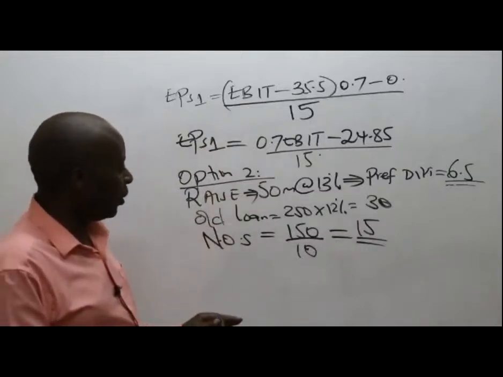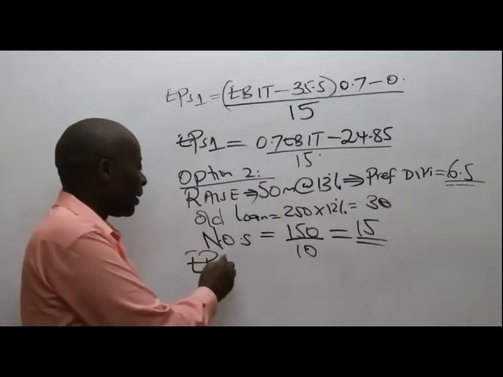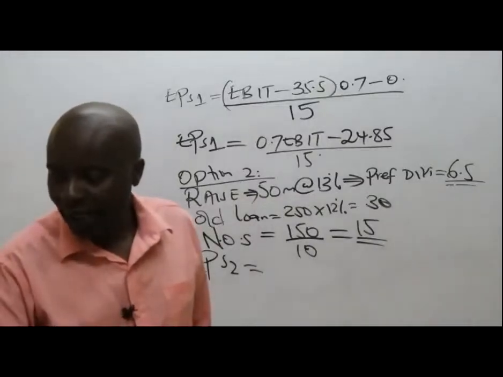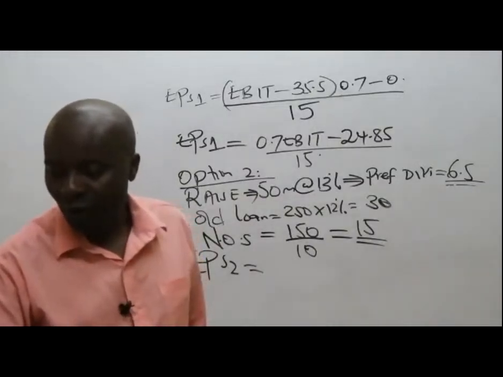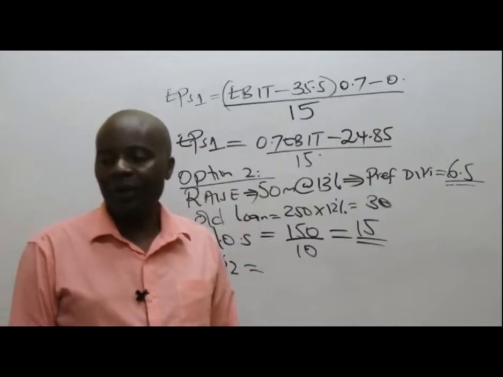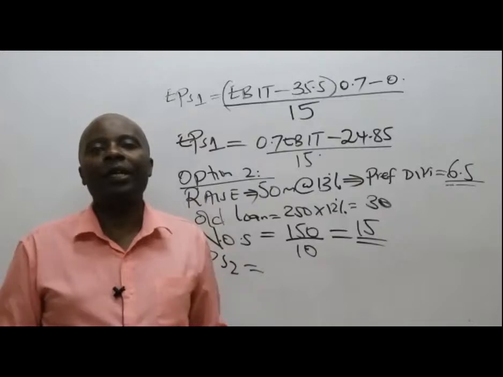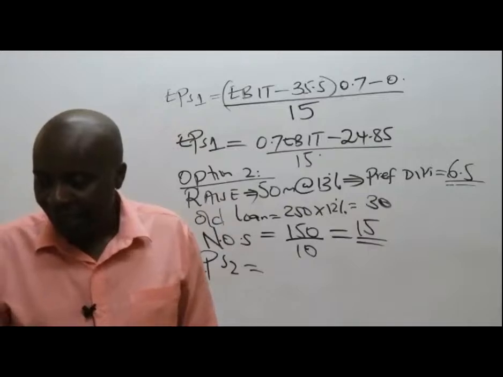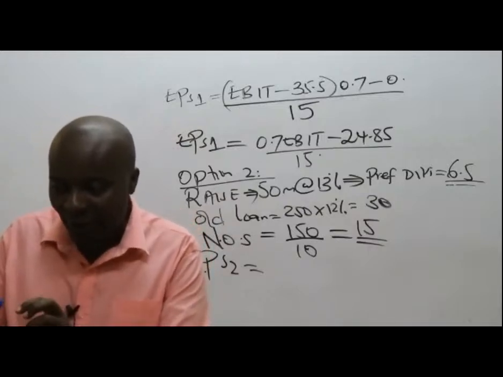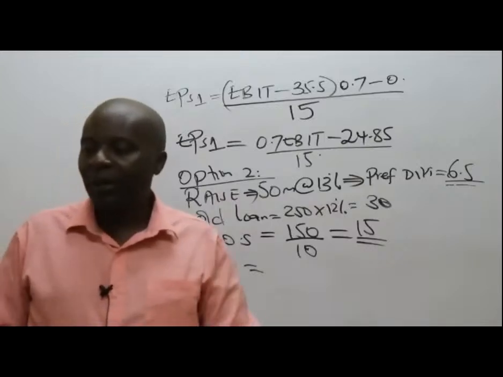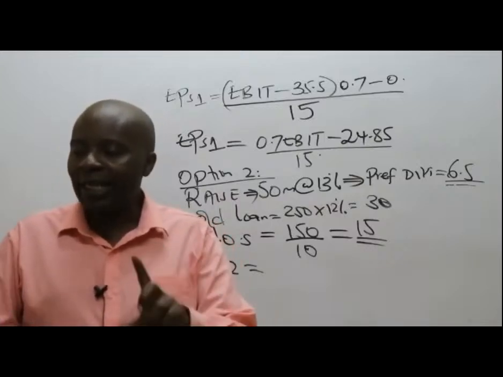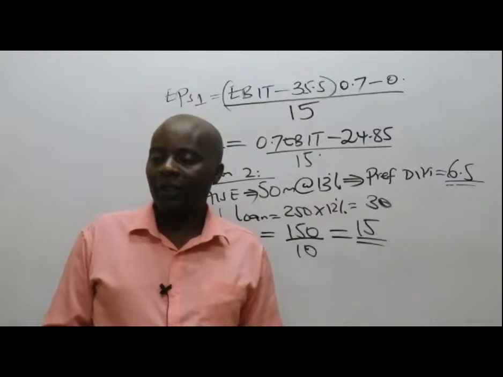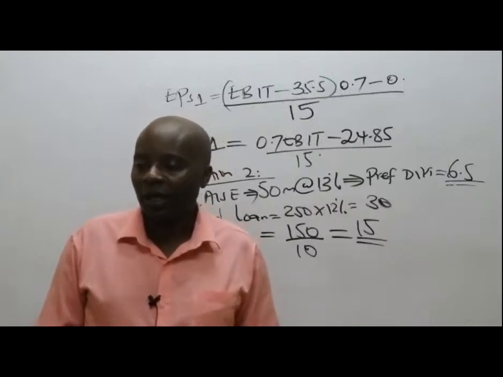And if that is agreeable, could you kindly go ahead and give me the EPS2 formula? What do we have there? I can see Winnie. Thank you very much for writing the formula correctly, but I would want you to now write the proper figures inside that formula. What do we have there?